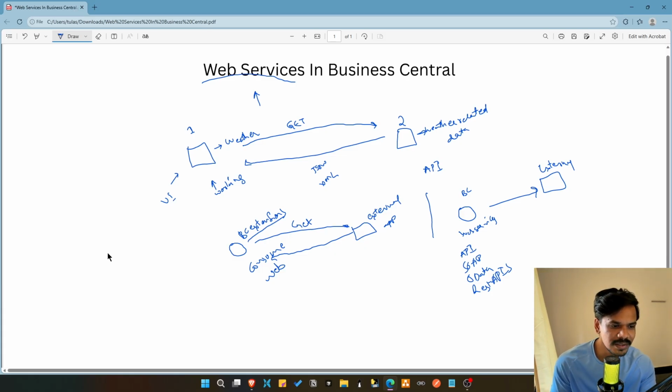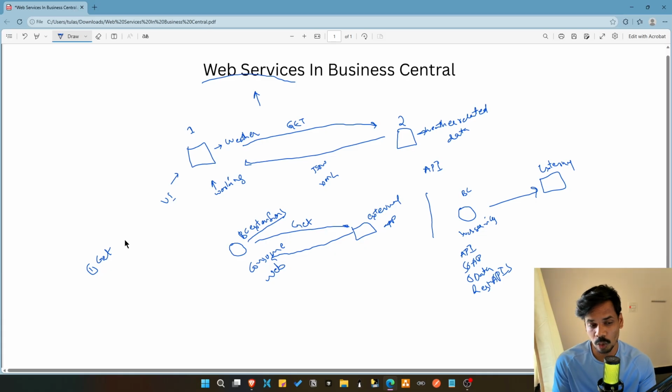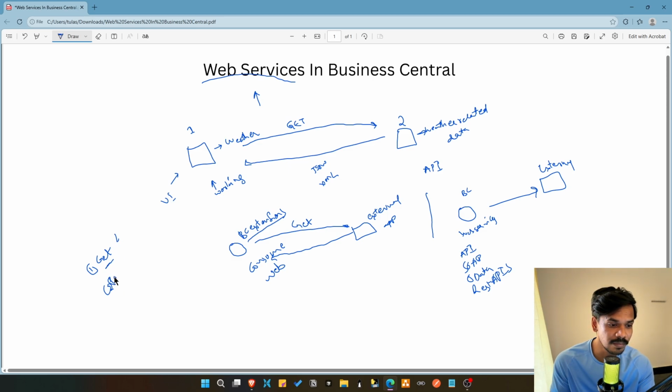Now if you understand web services, there are different types of things that we can do. Like for example, we can get the data. That means I wanted to consume some data from another application and get the data from that application, then I can go for get. And you can post the data, like you can send your data. Posting basically means you can create new records.